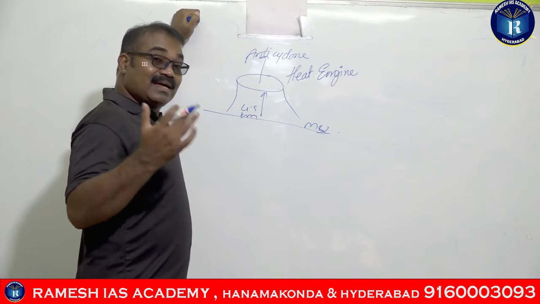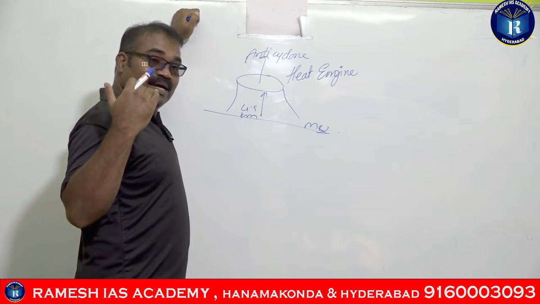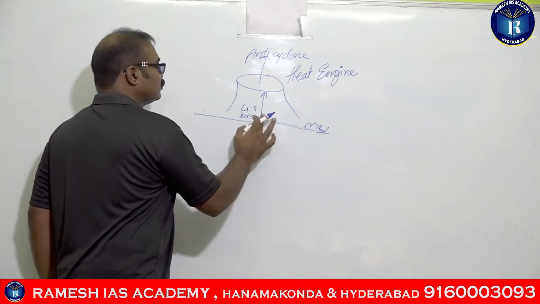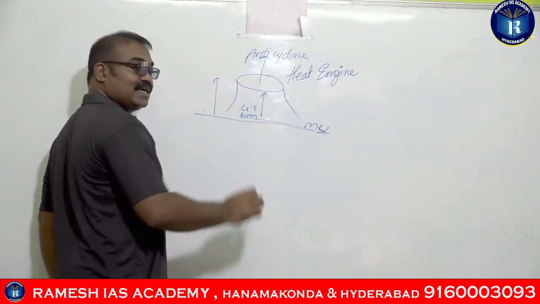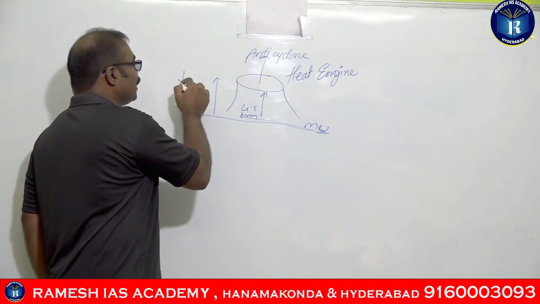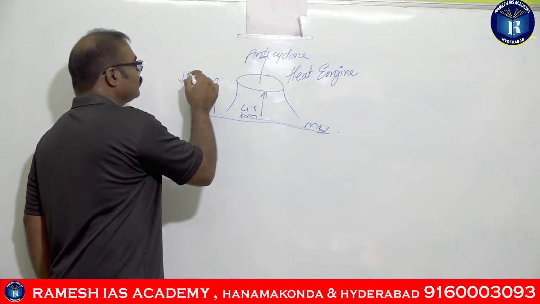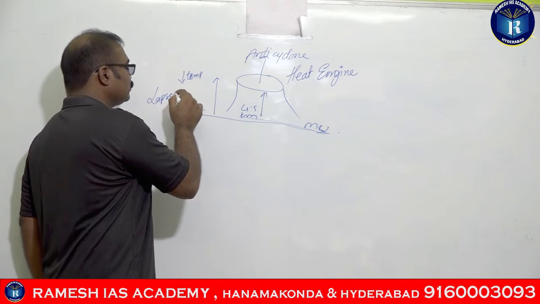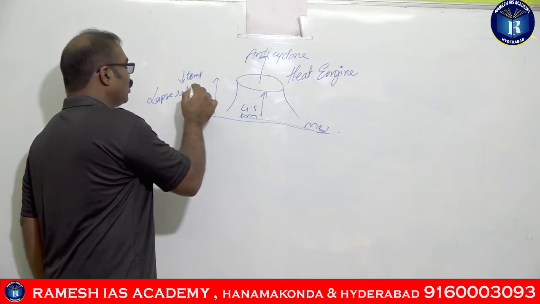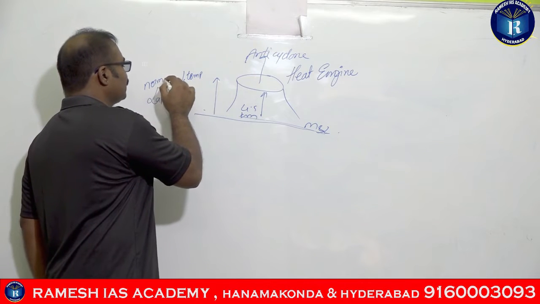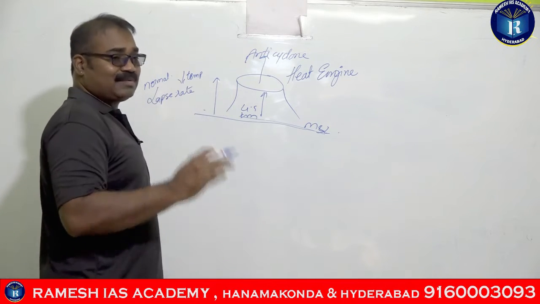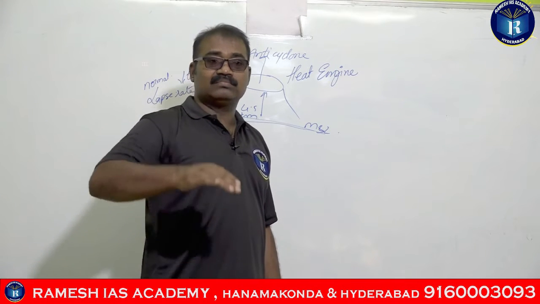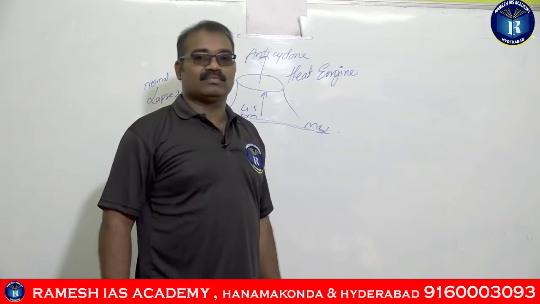And if you are a student of geography, you will know that as the height increases from the mean sea level, the temperature decreases, and that is called the lapse rate. Normal lapse rate. This is the normalcy which prevails in the atmosphere, guys. As you go away from the ground, the temperature will be falling down.